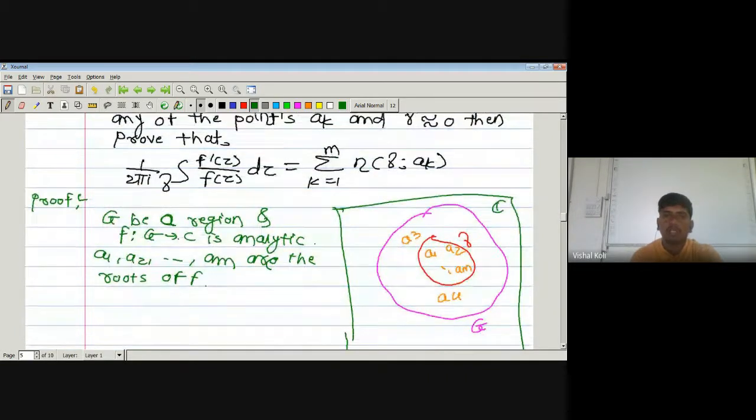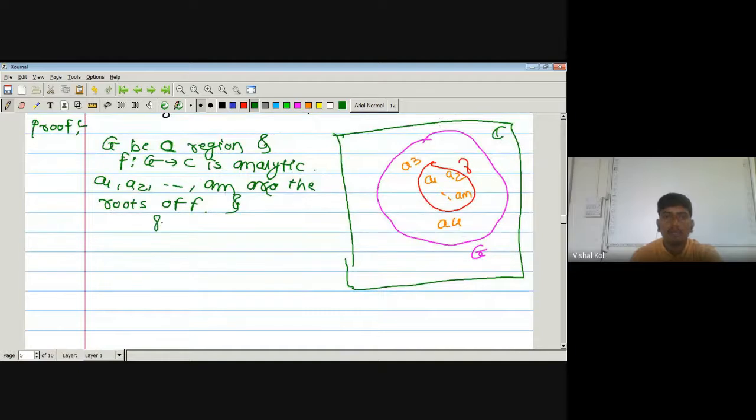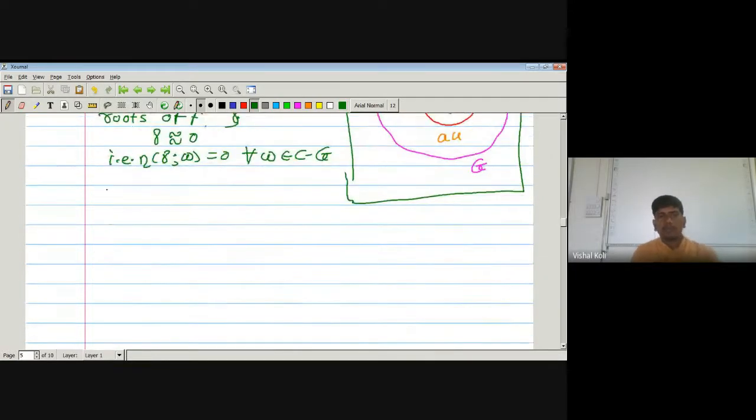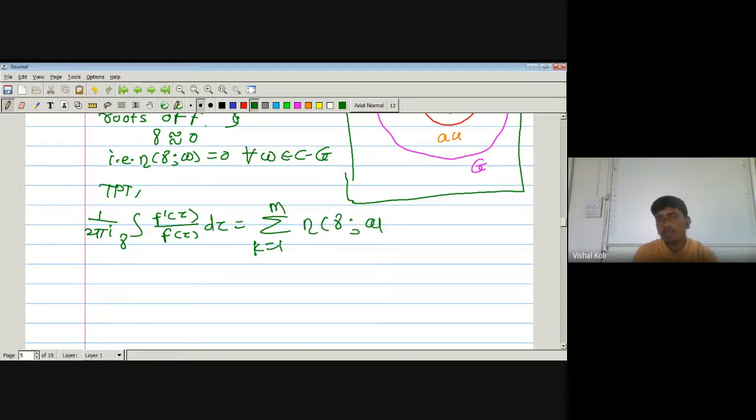And also gamma is homologous to 0, that is index of a curve gamma with respect to point W equal to 0 for each W belonging to C minus G. Okay, and we have to prove that 1 upon 2 pi I integration over the curve gamma f dash z divided by f of z dz is nothing but summation k running from 1 to m index of a curve gamma with respect to a point AK. Okay, so just we will use our given things.